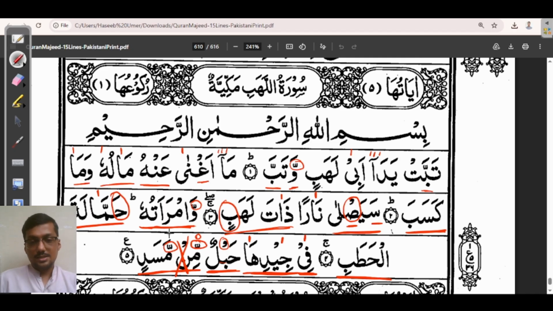And we have already discussed that whenever meme comes with a shadda sign, we have to do gunna. So how to read this word? Mimmasad. And as well a kalkala on the last letter. We have already discussed when to do kalkala. Mimmasad, mimmasad. Let me read the whole ayat.